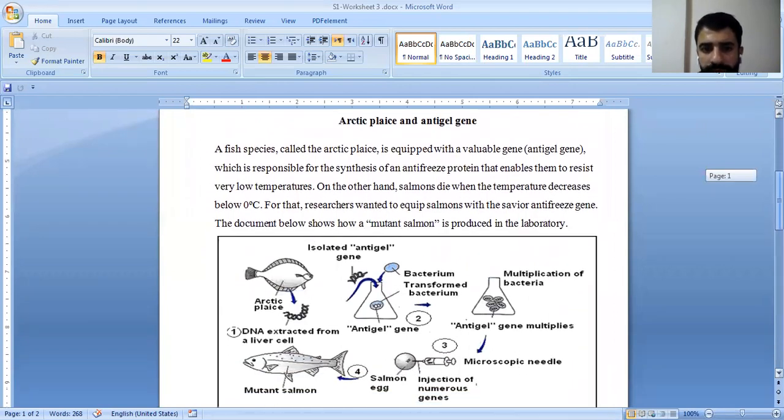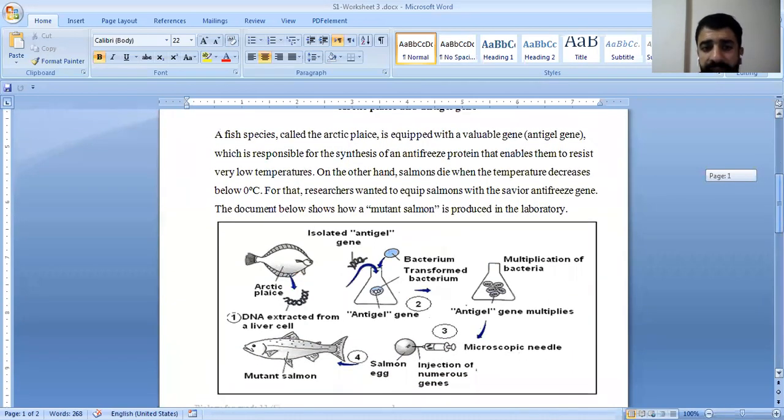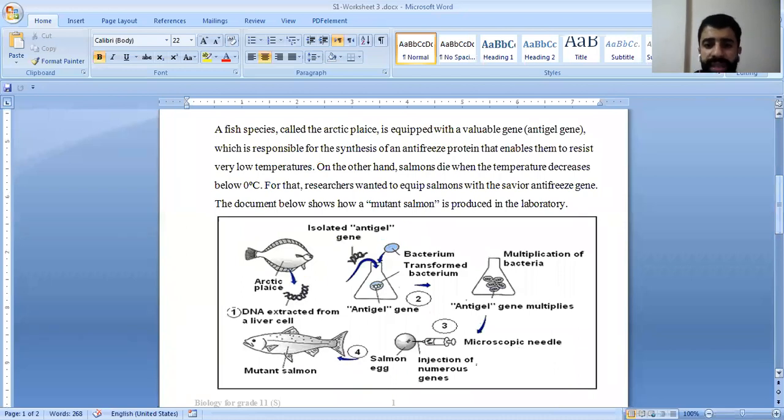Let's start with question number one: Arctic plaice and the antifreeze gene. A species called the Arctic plaice is equipped with a valuable gene, the antifreeze gene, which is responsible for the synthesis of an antifreeze protein that enables them to resist very low temperatures. On the other hand, salmons die when the temperature decreases below 0 degrees Celsius.